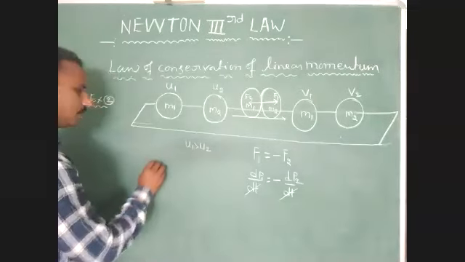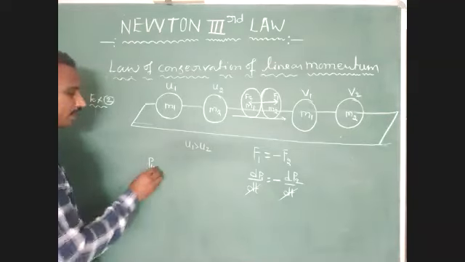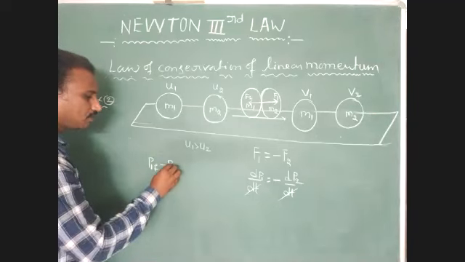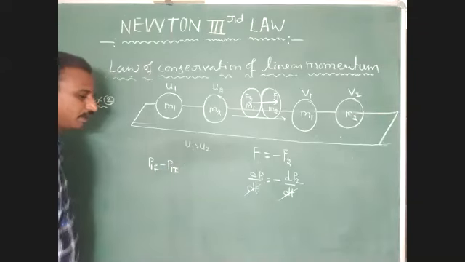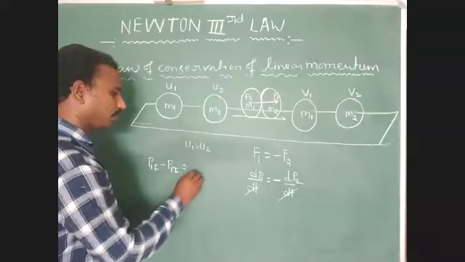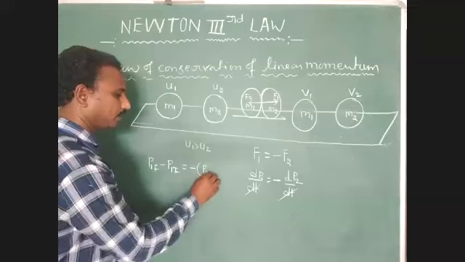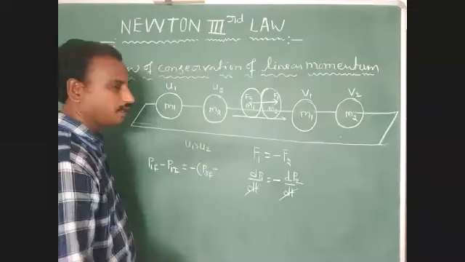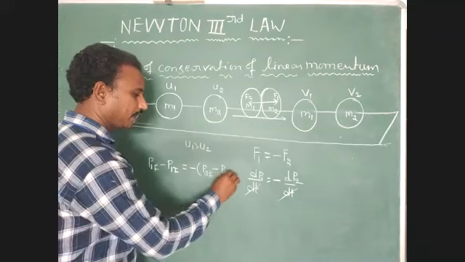So right here, the change in momentum of the first body: final momentum of m1 body minus initial momentum of m1 body, equal to minus of the change in momentum of the second body. Final momentum of the m2 body, P2F, minus initial momentum of the m2 body, you have to write P2I.